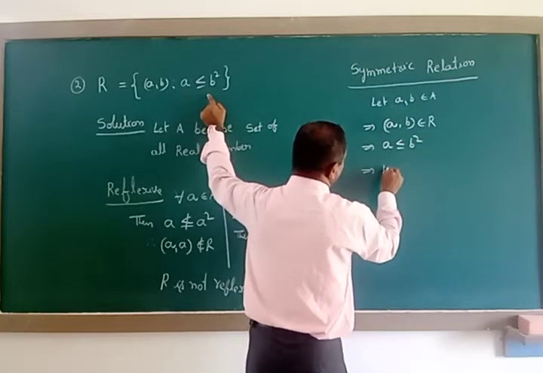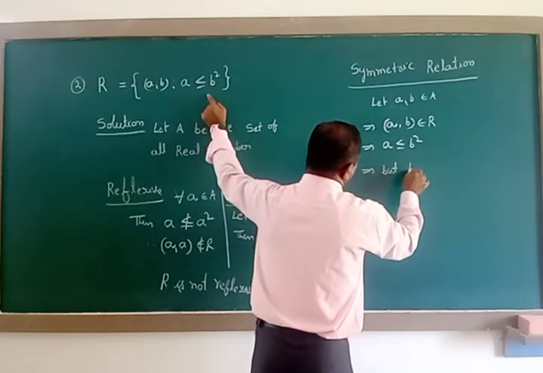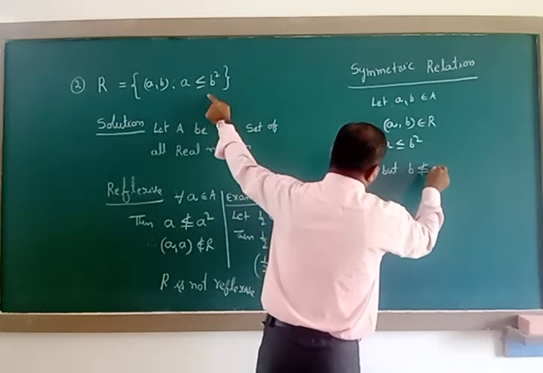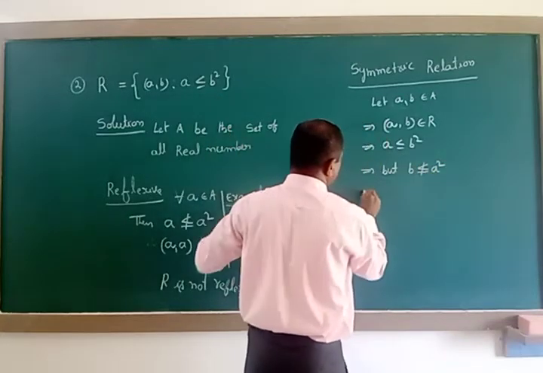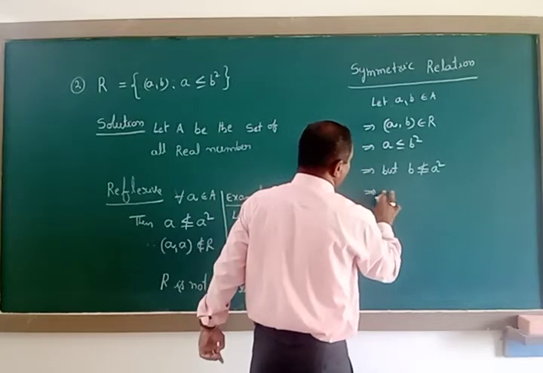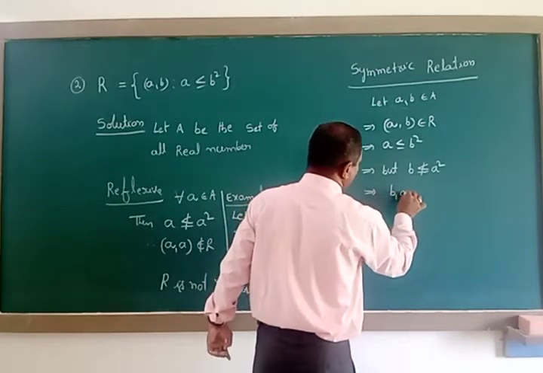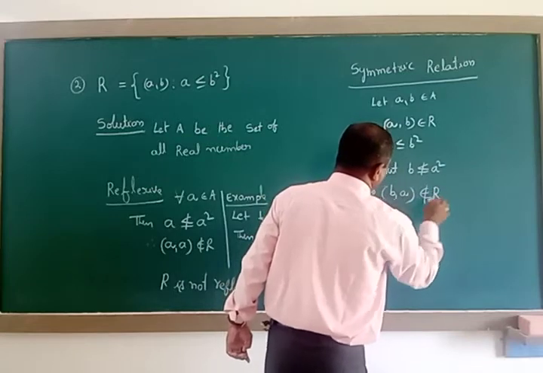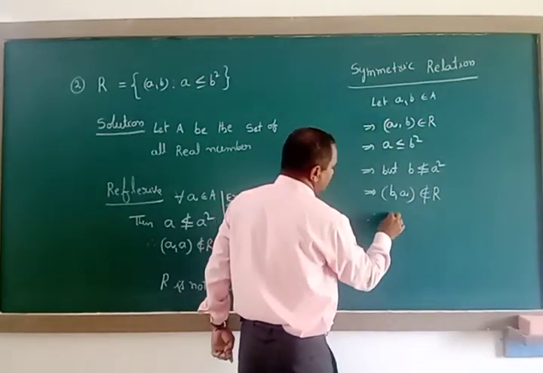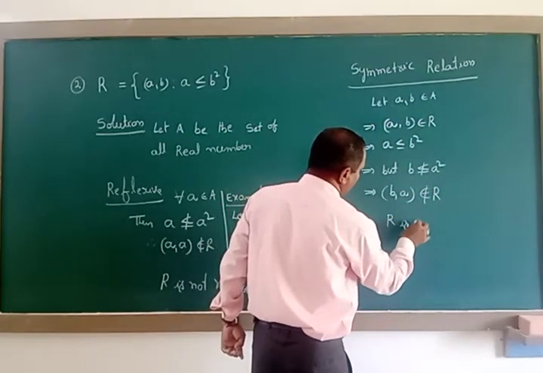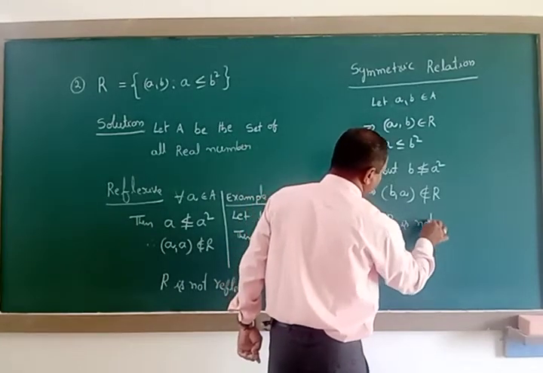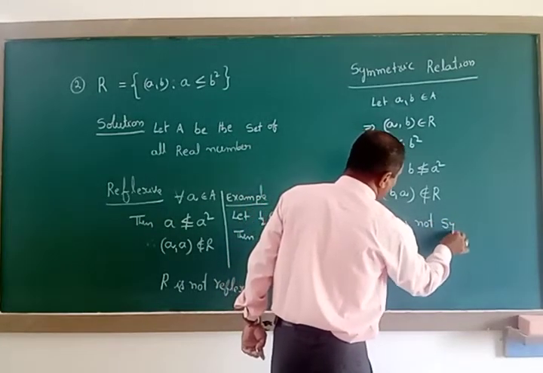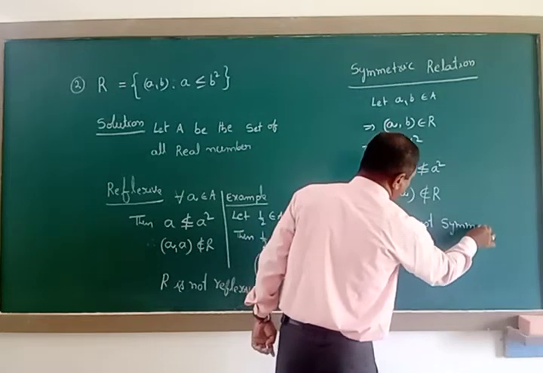But if we move in reverse, b is not less than or equal to a squared. That implies (b, a) does not belong to capital R. Therefore, R is not symmetric here.